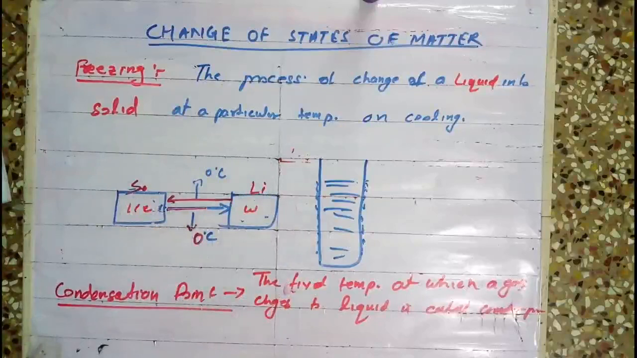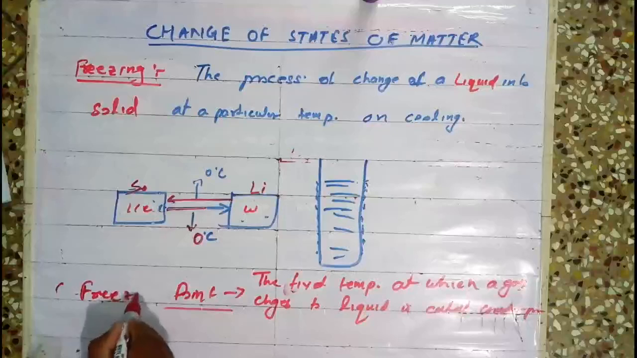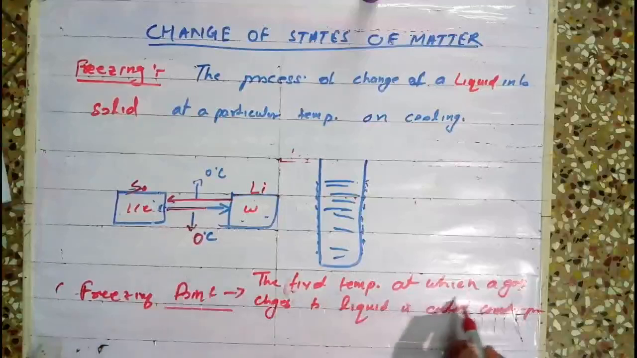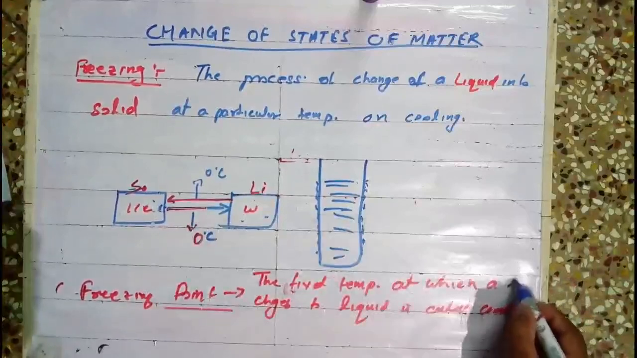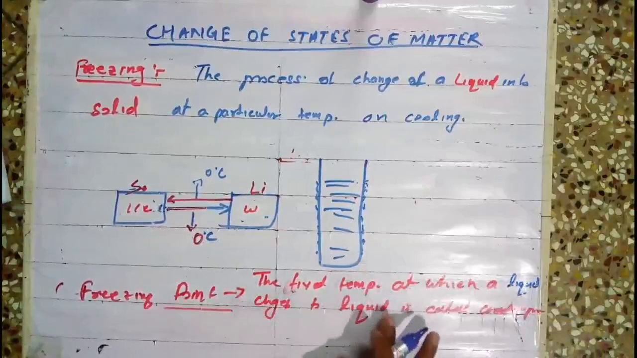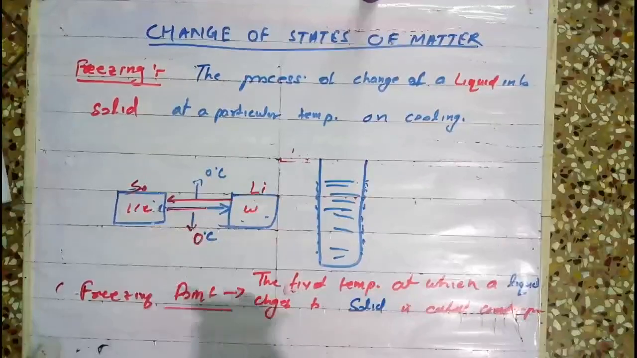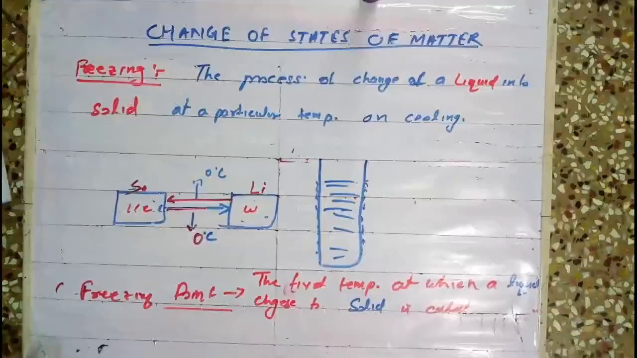That particular temperature is called the freezing point. So the fixed temperature at which a liquid changes to solid is called the freezing point.